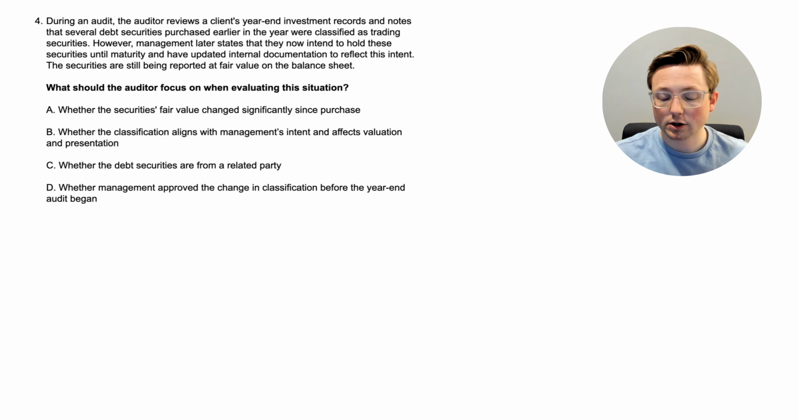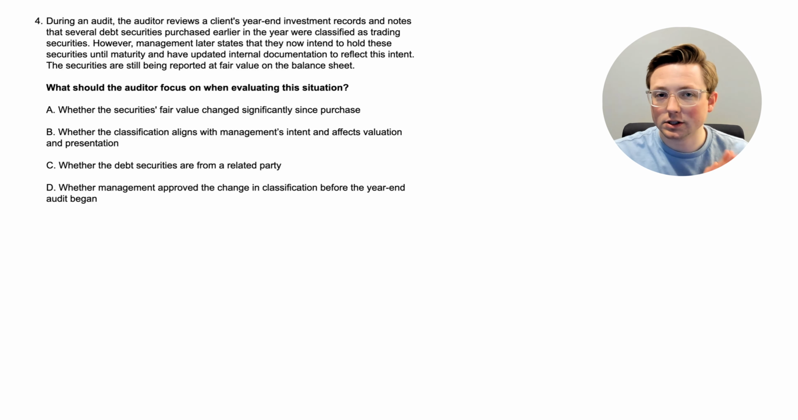So again, what is the auditor going to focus on when evaluating this? Let's go through the options. Option A, whether the securities' fair value changed significantly since purchase. Option B, whether the classification aligns with management's intent and affects valuation and presentation. Option C, whether the debt securities are from a related party. Or option D, whether management approved the change in classification before the year-end audit began.